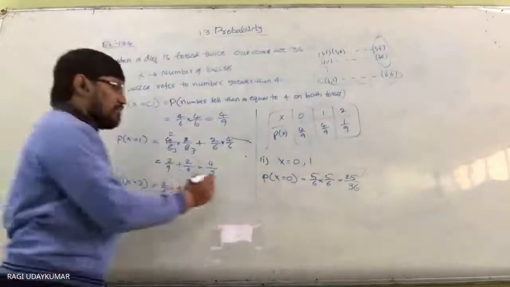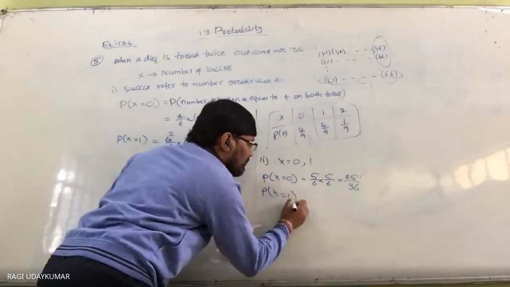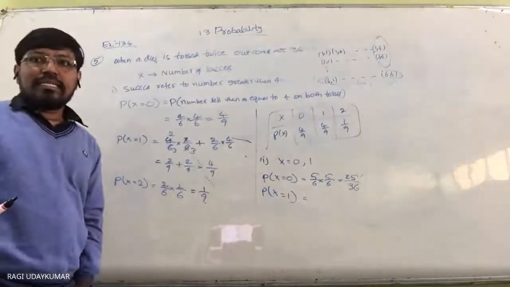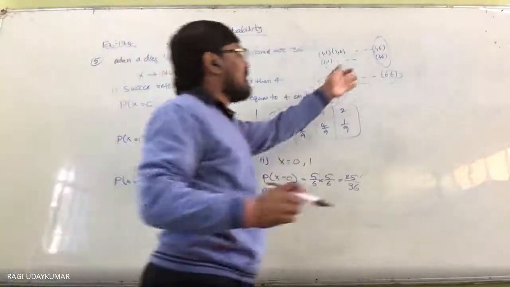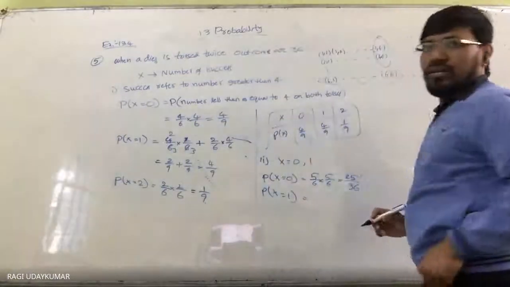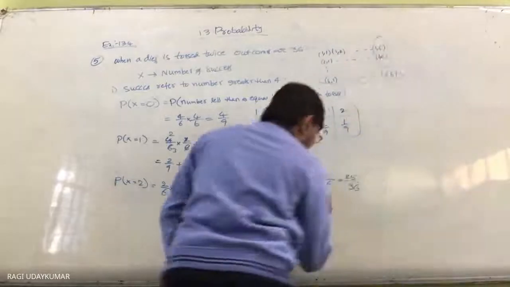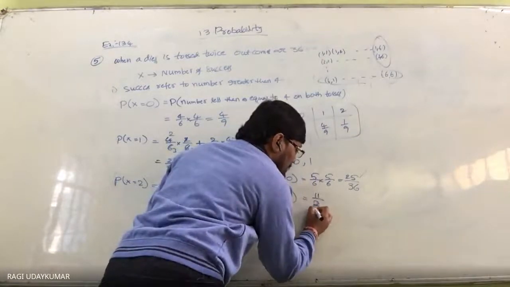Okay, so here the probability of x equals 1. The random variable can be taken as 0 or 1: 6 appears on at least one die. The chances of 6 appearing on at least one die is 11. So that's why you can write here 11 by 36.